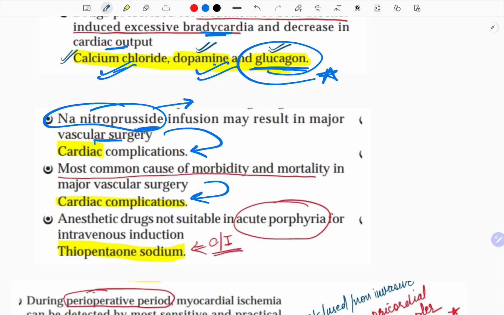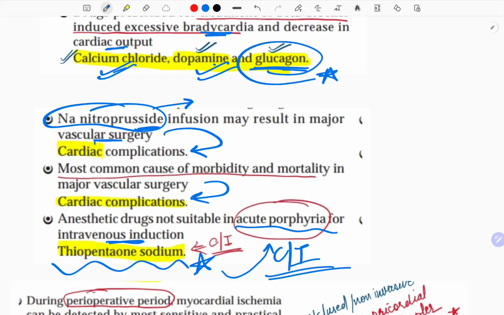The anesthetic drug not suitable for acute porphyria for intravenous induction is thiopentone. Now this is the only one which actually induces the enzymes, and therefore it is contraindicated in acute intermittent porphyria. So this is the only one you will not give if porphyria is suspected.